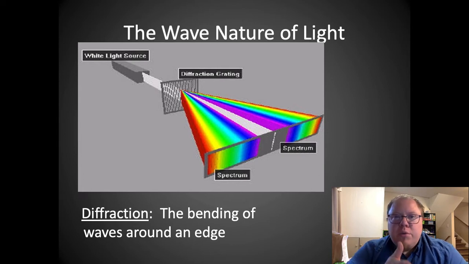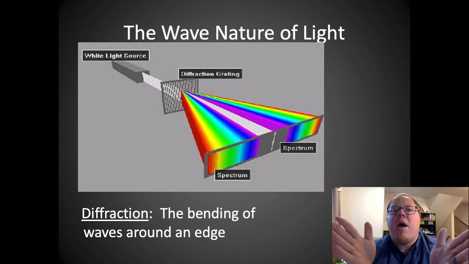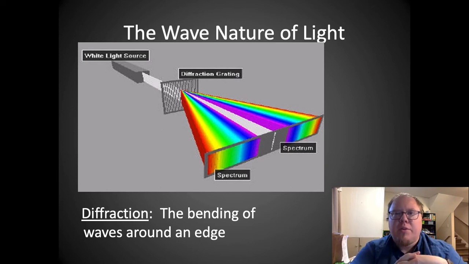When it goes through those tiny little slots, the light is bent slightly, and when it bends, it separates into its colors, because the red will bend a bit more than, say, the violet or the blue. So white light, which is all of them, goes through these little slots. It bends and spreads them out so you can see the individual colors there.